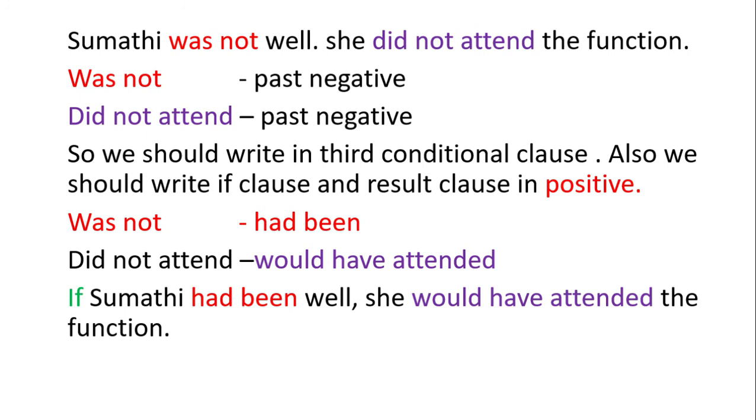Sumathi was not well. She did not attend the function. Was not is in past negative. Did not attend is in past negative. So we should write in third conditional clause. Also we should write if clause and result clause in positive. Was not is changed into had been. Did not attend is changed into would have attended. If Sumathi had been well, she would have attended the function.